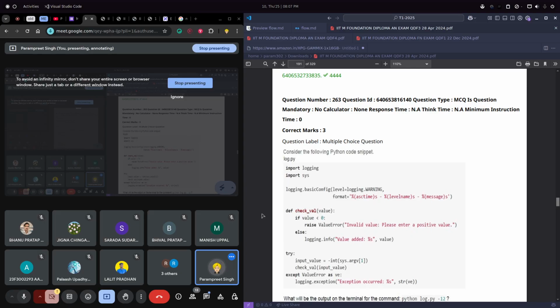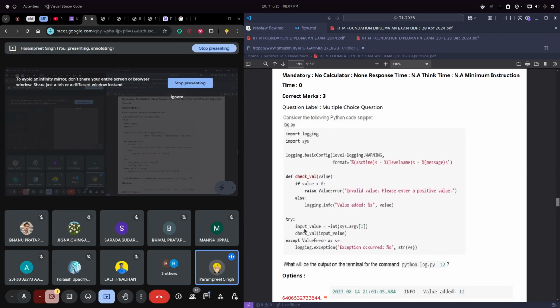Here we have created a function, and we are checking whether the value is less than 0. If it is, then we raise a value error. If not, we simply log that value added, whatever value we have passed. And we are taking the input from the user. That is something interesting.